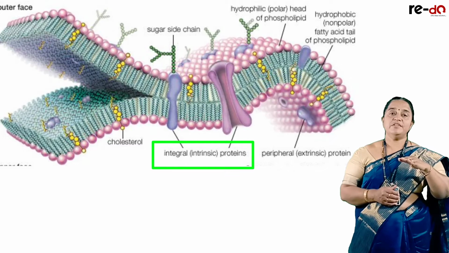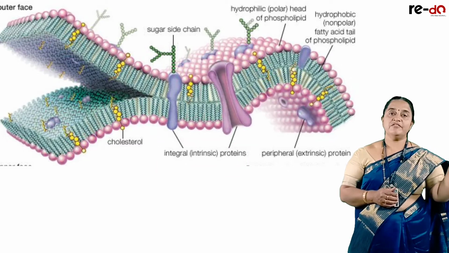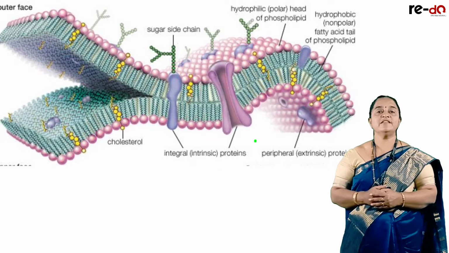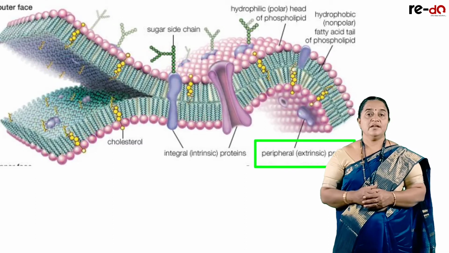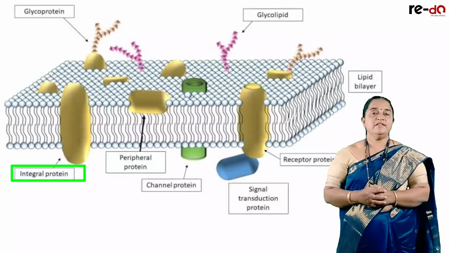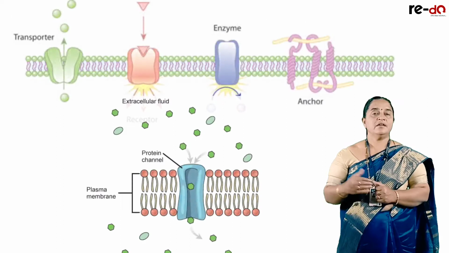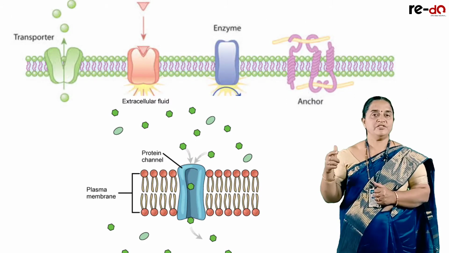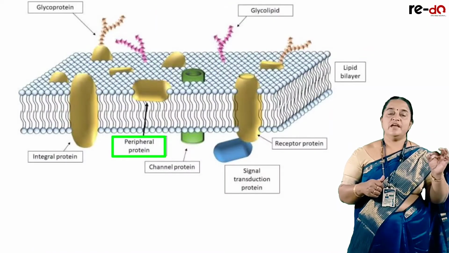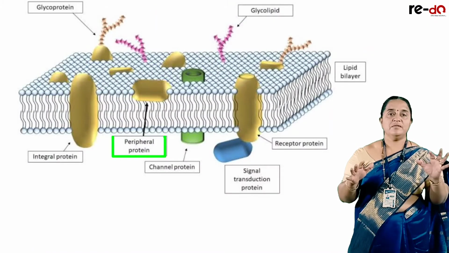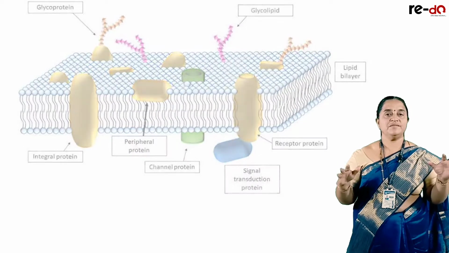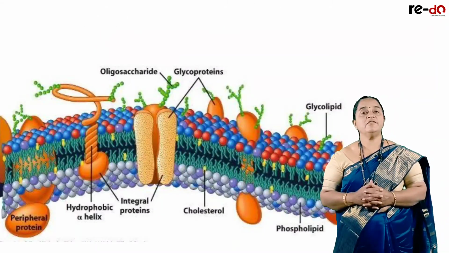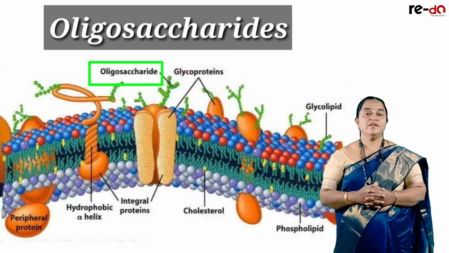The proteins associated with the outer surface of the cell membrane are called extrinsic proteins. Intrinsic proteins help in transport of molecules, hence these are transporting passages. Extrinsic proteins are mobile proteins. They are not fixed at a particular position and they are always associated with oligosaccharides.